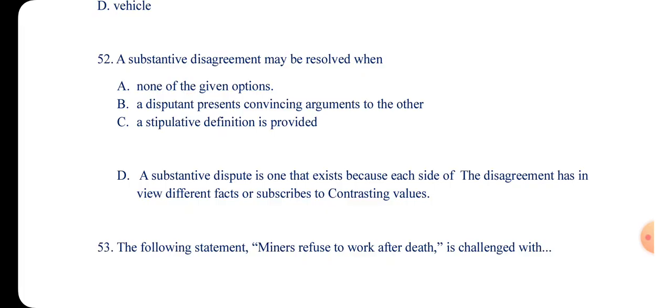that exists because one side of the disagreement has in view different facts or subscribes to contrasting values. So mostly a substantive disagreement can be resolved at the law court. Issues that are based on fact, you can't just resolve by introducing a stipulative definition. Do you get it?